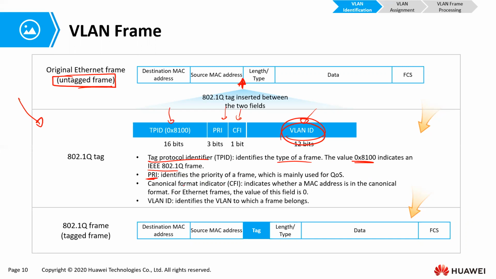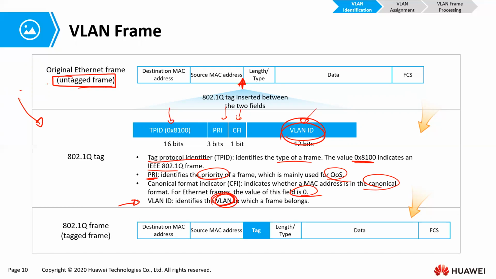The PRI, or priority, identifies the priority of a frame, which is mainly used for quality of service. And then the canonical format identifier indicates whether the MAC address is written in canonical format. For Ethernet frames, the value of that is normally 0. We are most interested in the VLAN ID, which identifies which VLAN this frame belongs to.